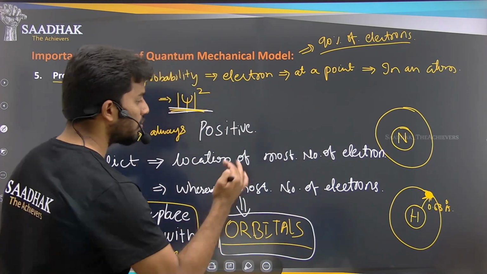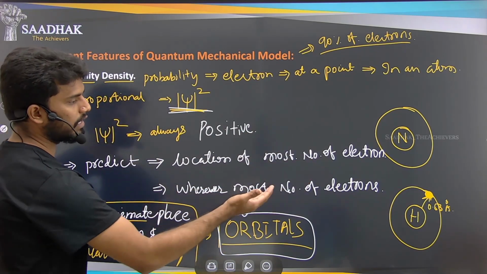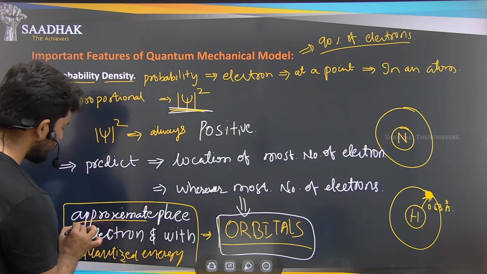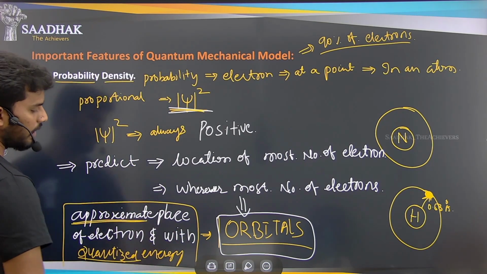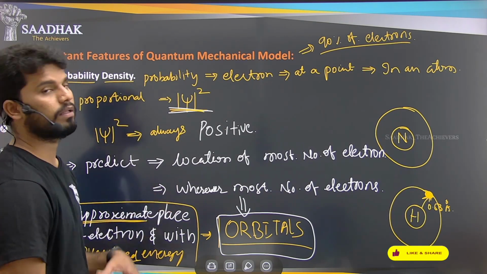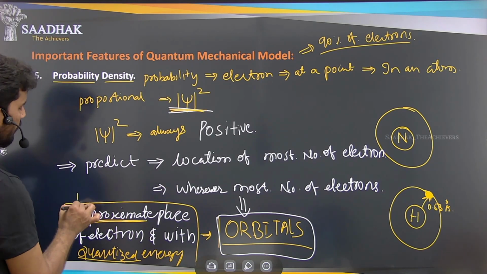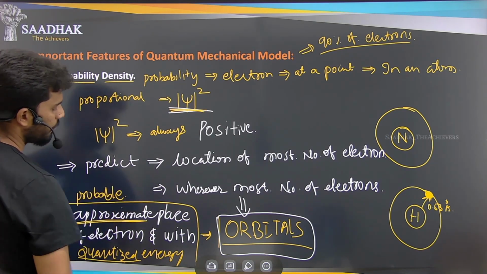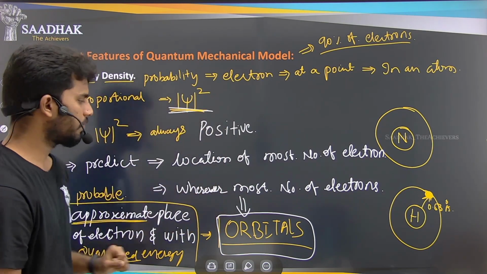To explain the structure of these atoms, we can use the approximated places and quantized energy, or the probable place. So this is about the quantum mechanical model.